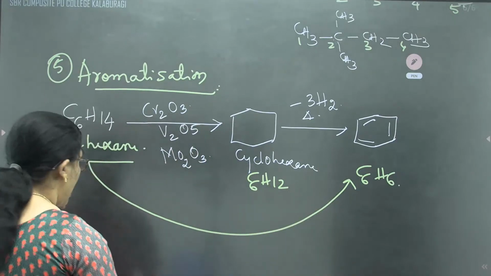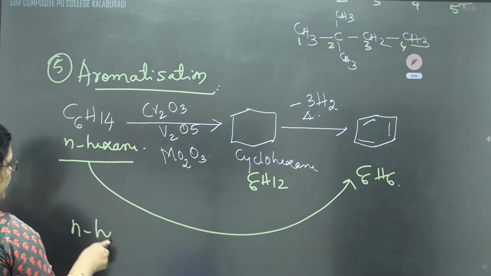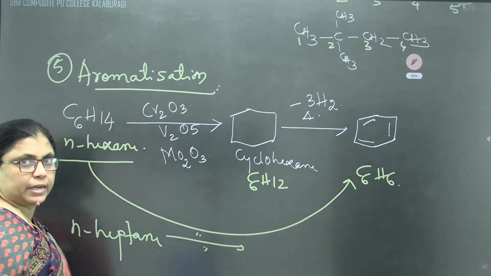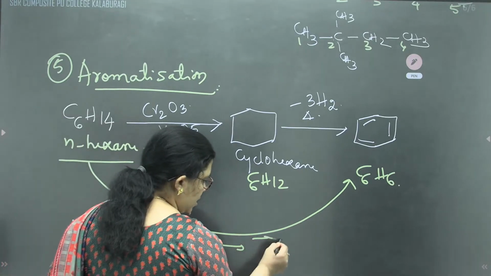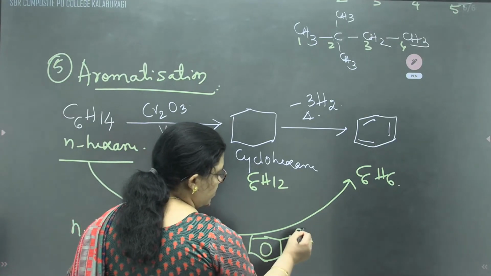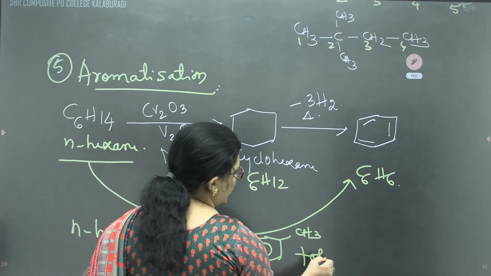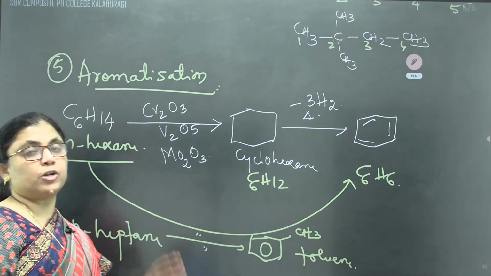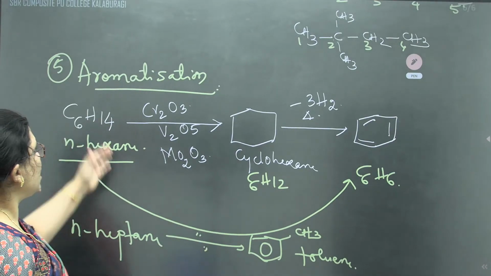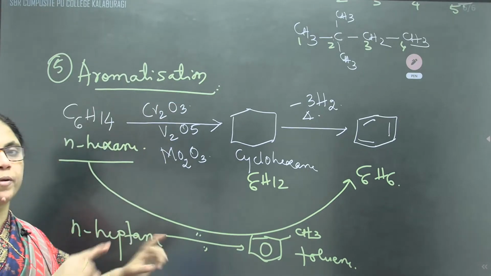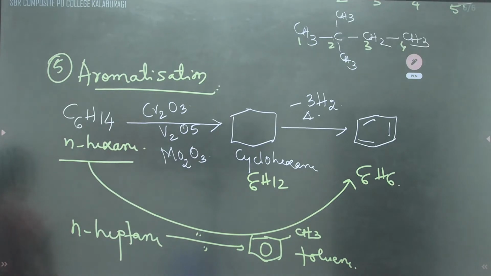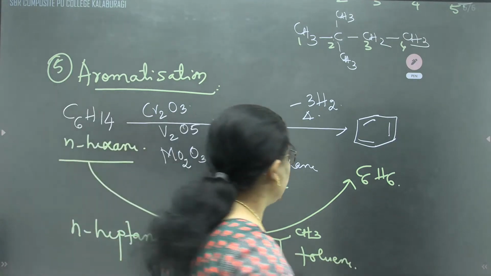If, for example, I take normal heptane, same conditions are going to be maintained. We'll get benzene with one of the hydrogens replaced by a methyl group, called toluene. Called what? Toluene. So whenever they are undergoing aromatization reaction, open chain hydrocarbons are converted into aromatic ring compounds. They are called aromatization. They are called what, children? They are called aromatization.